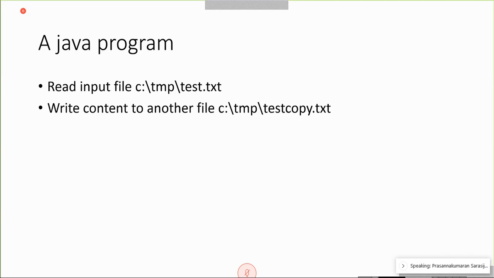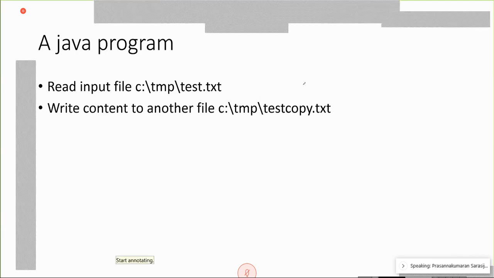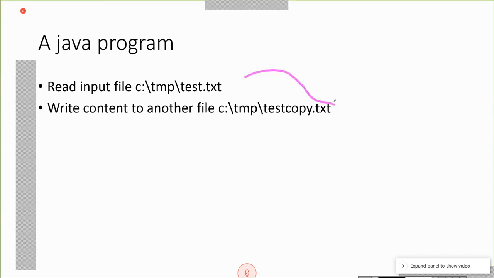Using a Java program, I'm going to read the file and copy it to another file, say testcopy.txt. Reading one file, writing the same to another file. So this requires a file input stream object and this requires a file output stream object. Okay, make sense?